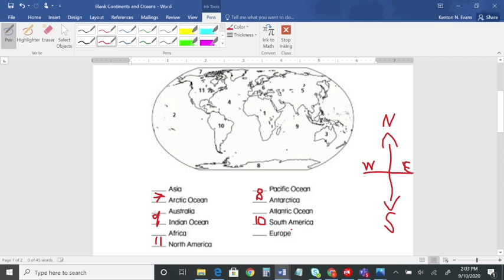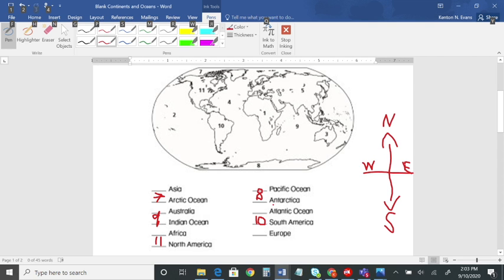Awesome. All right. So there are two oceans that touch North America and South America: the Atlantic Ocean and the Pacific Ocean. The Pacific Ocean actually goes over to Asia as well. Remember, the world is round, so you have to wrap this map together so you can have that picture in your head.